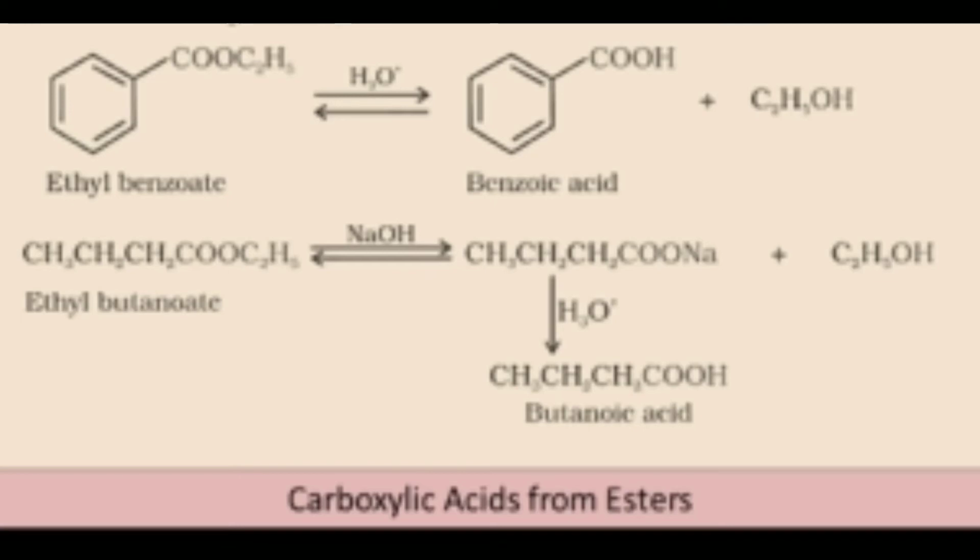Ethyl benzoate plus water gives benzoic acid, or ethyl butanoate gives butanoic acid.